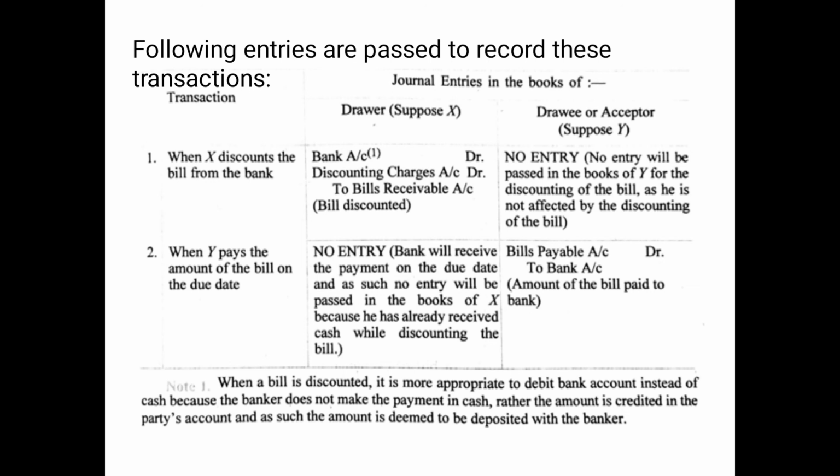Note: when a bill is discounted, it is more appropriate to debit bank account instead of cash, because the banker does not make the payment in cash. Rather, the amount is credited in the party's account, and as such the amount is deemed to be deposited with the banker. When the bank is giving the money after discounting, why are we debiting bank account and not cash? Because we assume that the bank will be depositing the amount in the bank account of the customer. So these were the few concepts which we have discussed, and two cases which we have discussed about bill of exchange. Kindly go through the video once again, children, revise it, and in the upcoming video we will be discussing the further cases and their parts. Thank you, children. Take care.